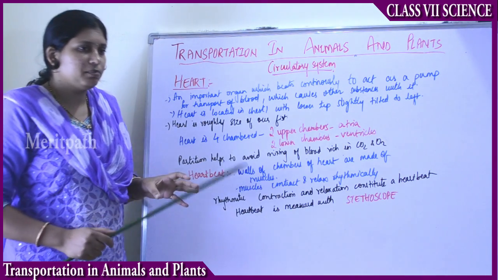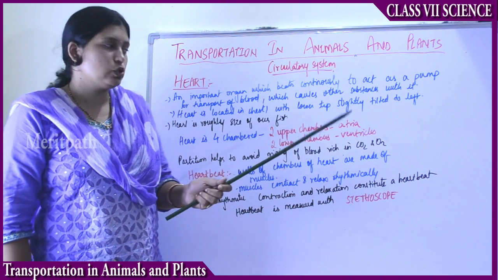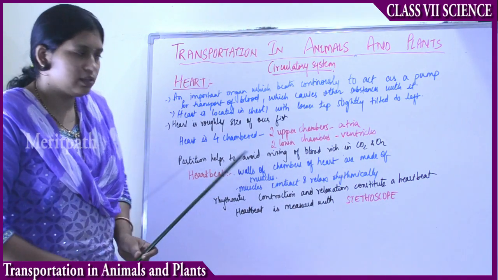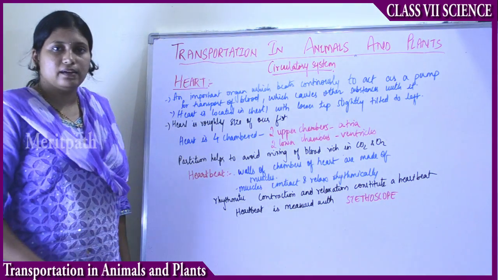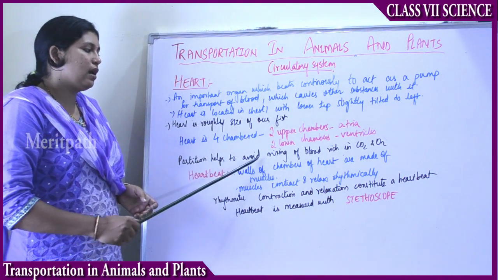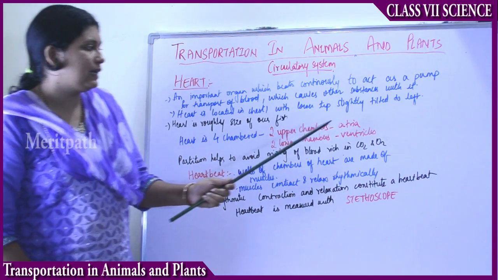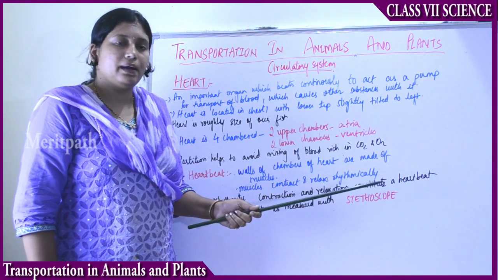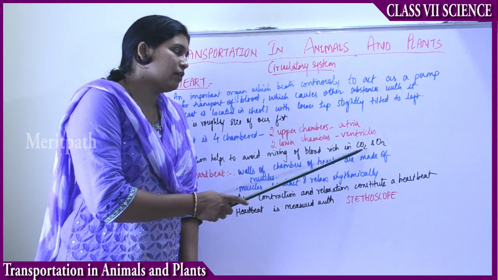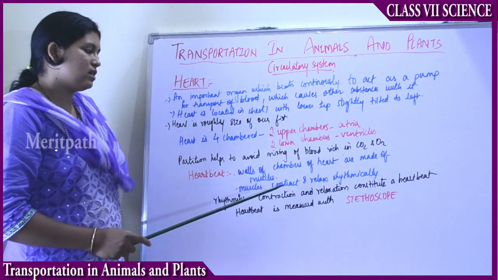So the heart is divided into 4 chambers: the 2 upper chambers and 2 lower chambers. The 2 upper chambers are atria and the 2 lower chambers are known as the ventricles. Atria and ventricles are separated. They are not joined together. What is the reason? They have partitions. The partition helps to avoid the mixing of blood rich in carbon dioxide and oxygen. So the atria, the upper chambers, carry the blood rich in oxygen, and the ventricles, the lower chambers, carry the blood rich in carbon dioxide. That is the reason there is a partition, to avoid the mixing of both these types of blood.